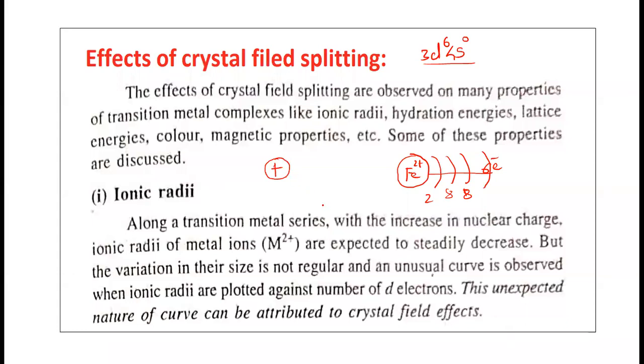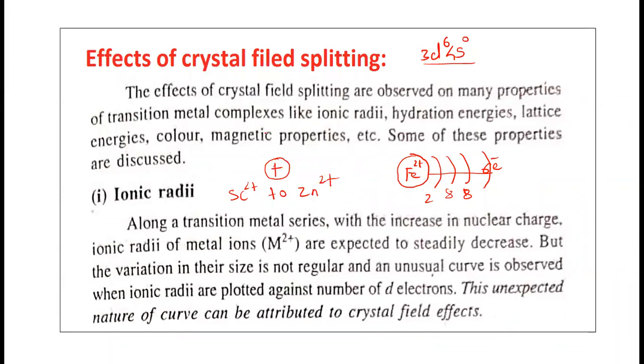So the nuclear charge will increase. But the ionic radii of the metal ions are expected to steadily decrease from scandium 2+ to zinc 2+. This is the first transition series.